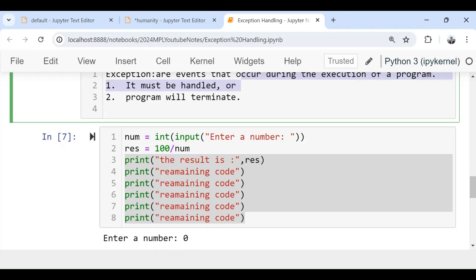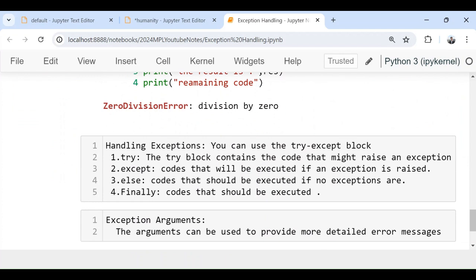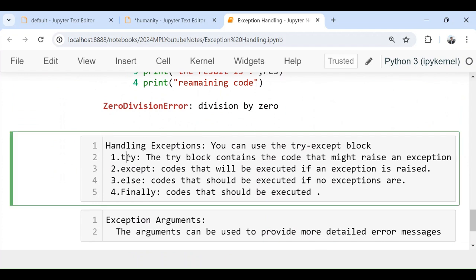For handling the exception, we have a complete structure. We can use try block, we can use except block, we can use else block, and we can use finally block. I will give a broad explanation of all of them. So where do we use try block? Whenever we know that this part of code will raise an exception, we will put that code inside try block. And whenever we have a solution for that one, we will put our solution inside except block.